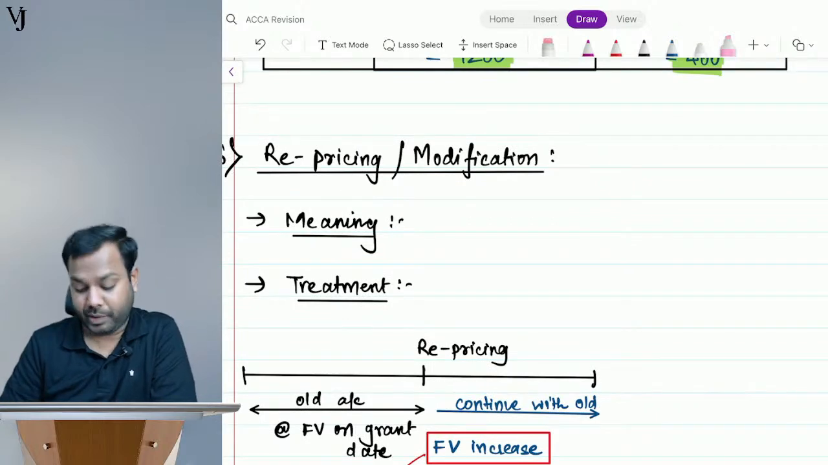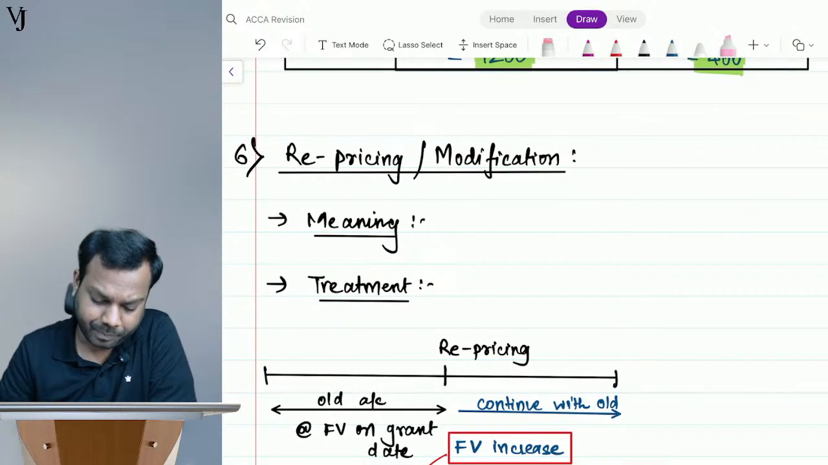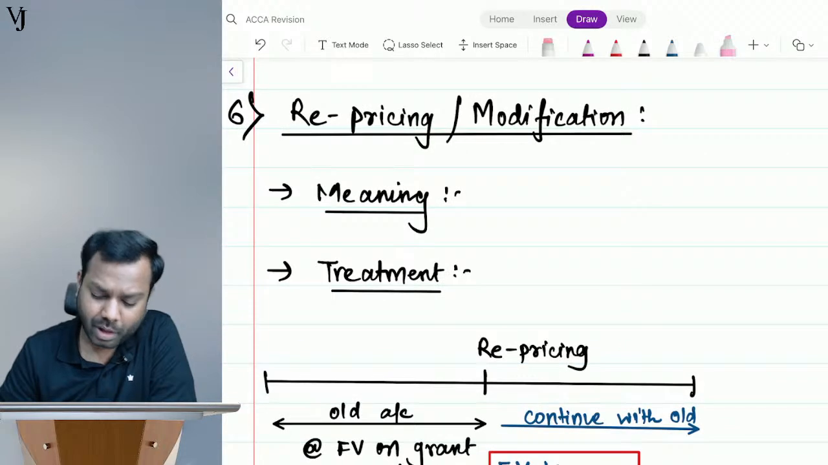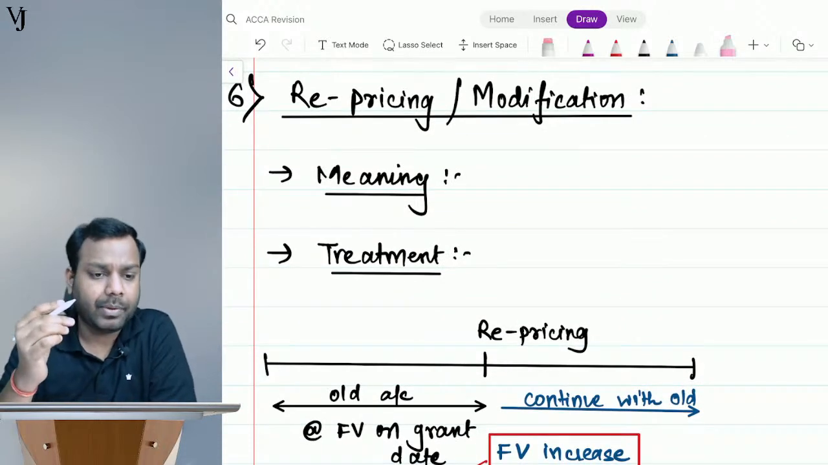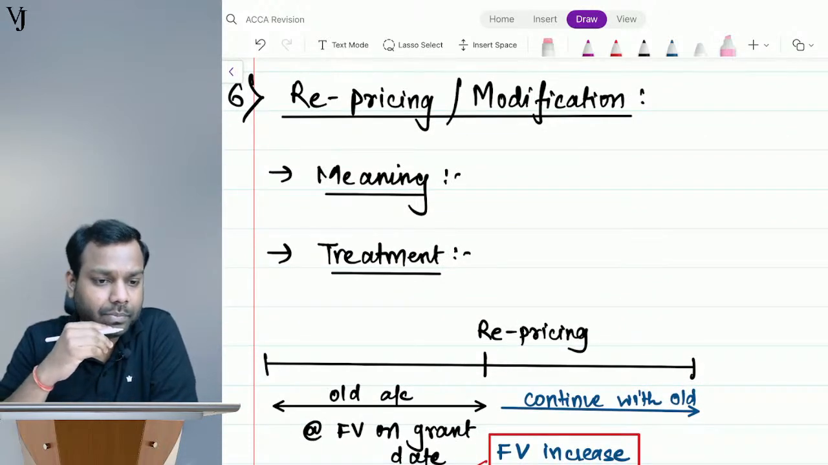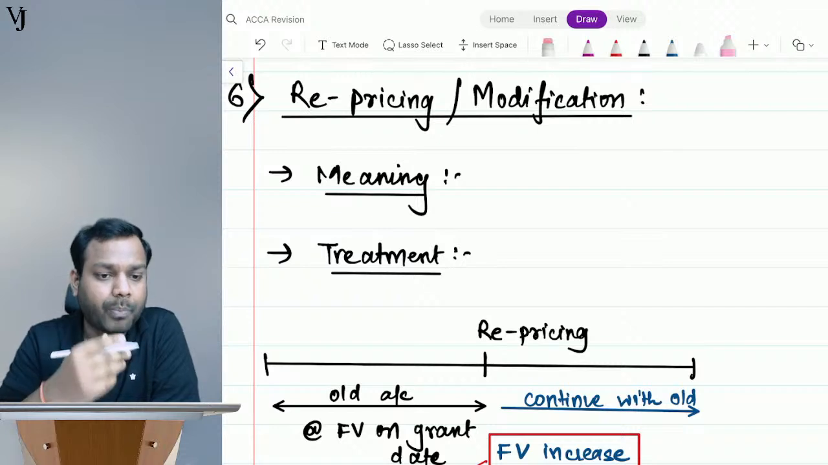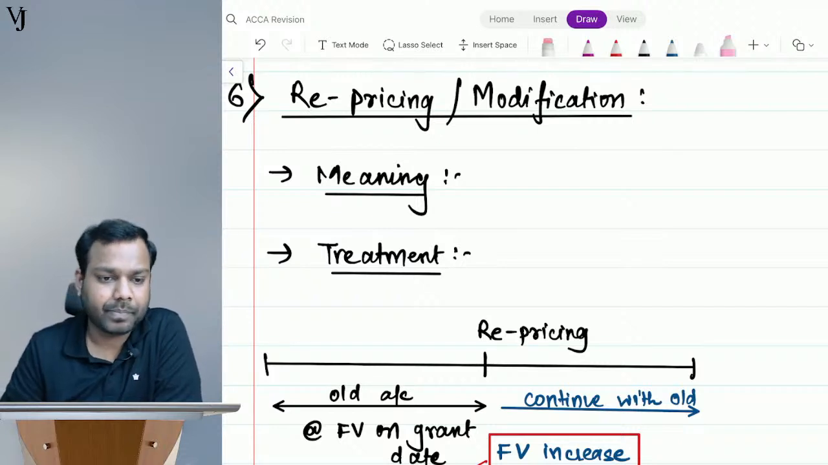Repricing or modification. What is the meaning of repricing or modification? Many times, option means equity or cash. Yes.